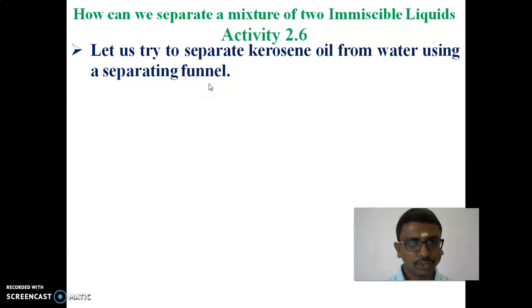For that, we take kerosene oil and water. These two liquids are immiscible, not miscible liquids.